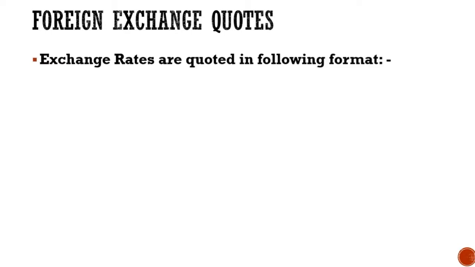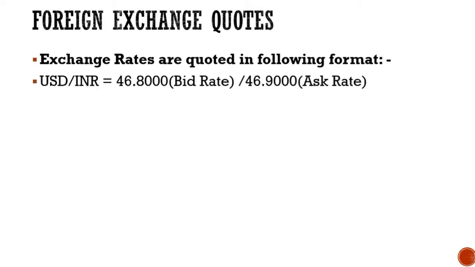Now let us try to figure out how the exchange rates are quoted and in what format. Take an example of USD to INR is equal to 46.8000/46.9000. Always the exchange rate will be quoted in two rates. One is known as the bid rate and the other one is known as the ask rate.